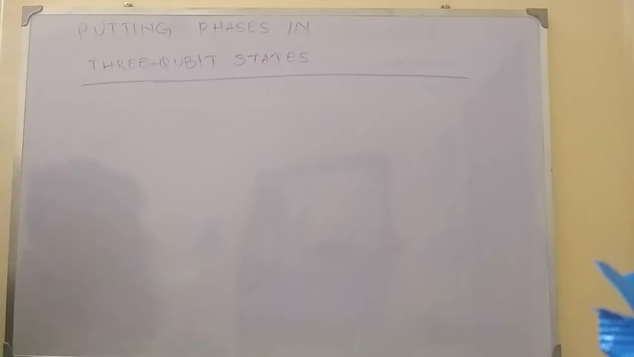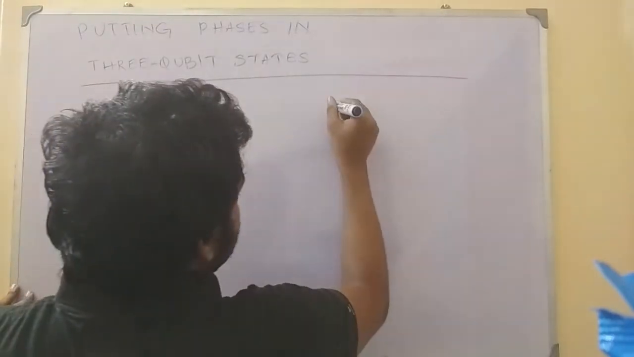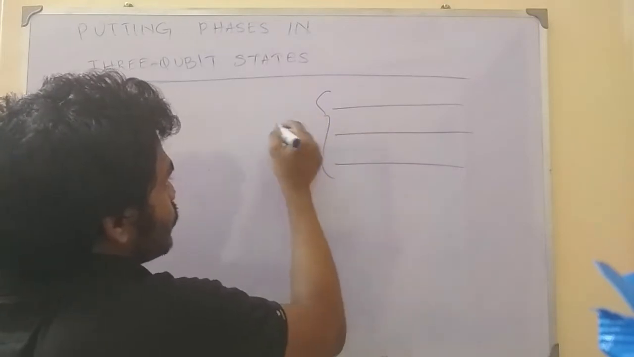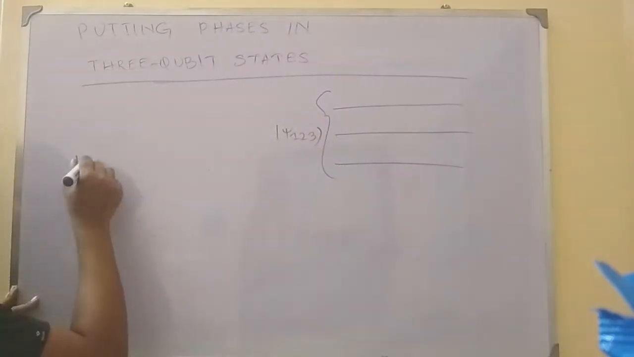We will discuss how we can introduce phase in a 3-qubit system. Suppose we are given a 3-qubit system, and initially suppose we have some psi 1 2 3, and psi 1 2 3 can take